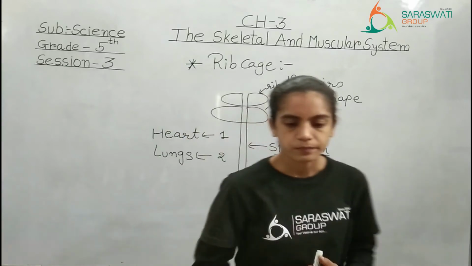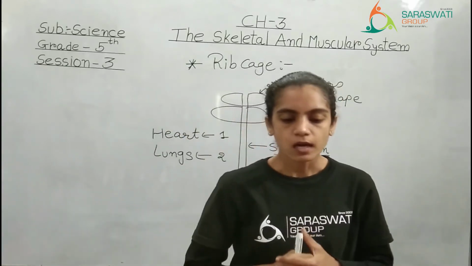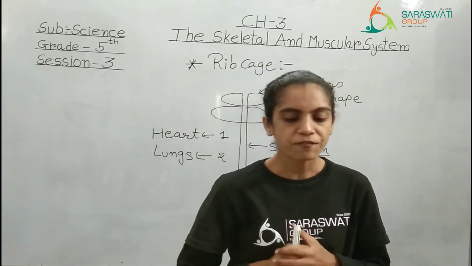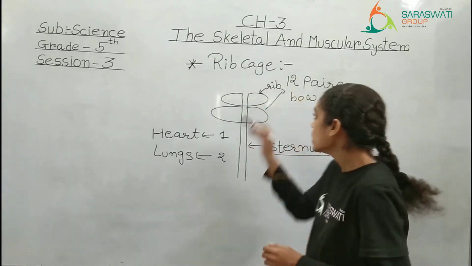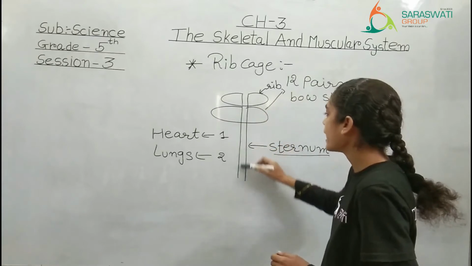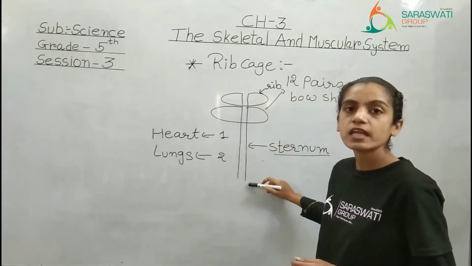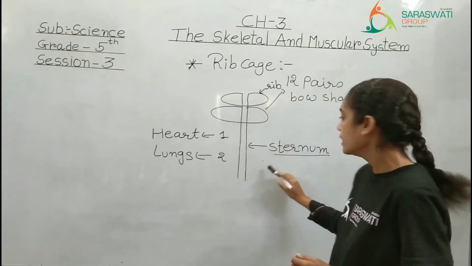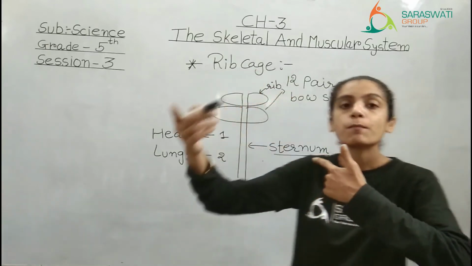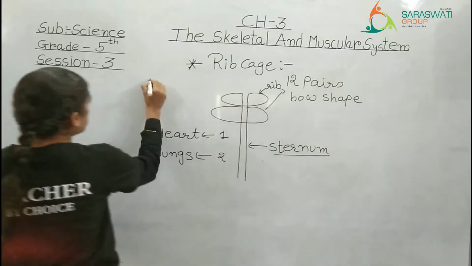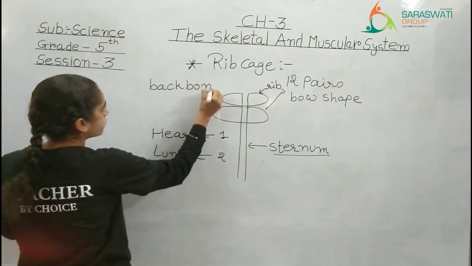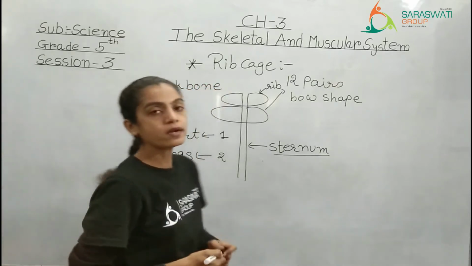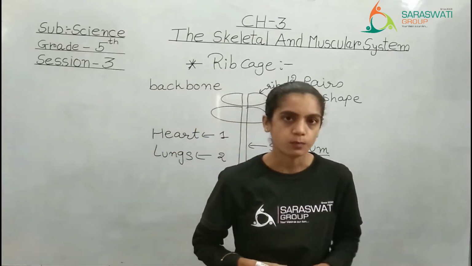The ribs are attached to the sternum in the front and to the backbone at the back. That means from the front side they are attached with this bone. What is the name of this bone? Yes, it is the sternum. But from the back side, it is attached to the backbone.